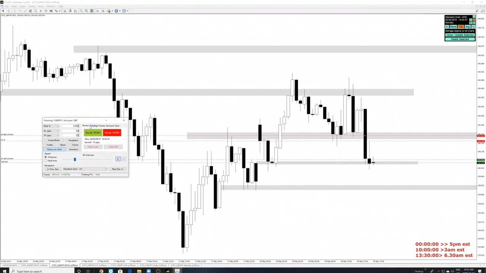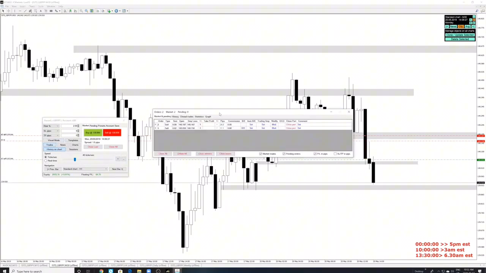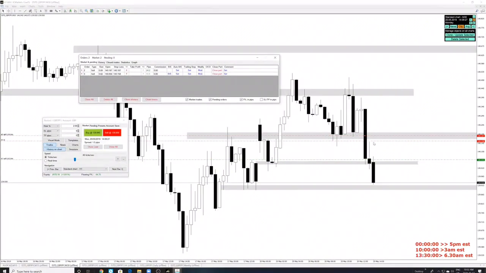So let's see here. We're still in the trade. Now see the 30-minute candle, it has broken the low. Okay, perfect. Let's take a look at the trades here. Our first position is running at 24 pips. The second position is running at 11 pips.